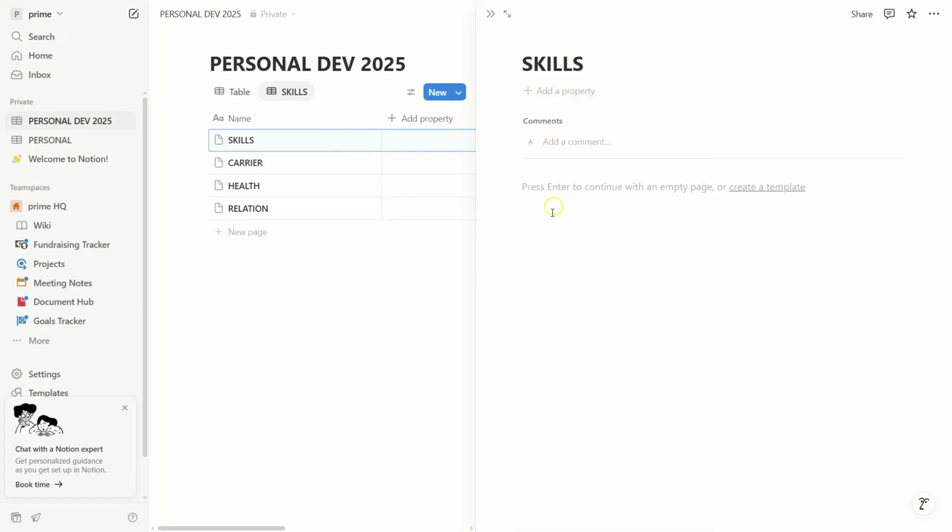For each skill, create a new subpage. In these subpages, list out the steps or resources to help you master that skill. Remember, breaking down big goals into small, actionable steps makes them more manageable.